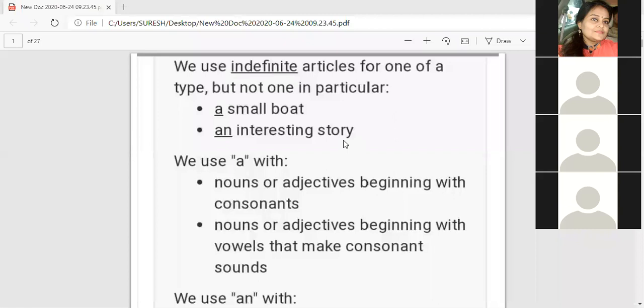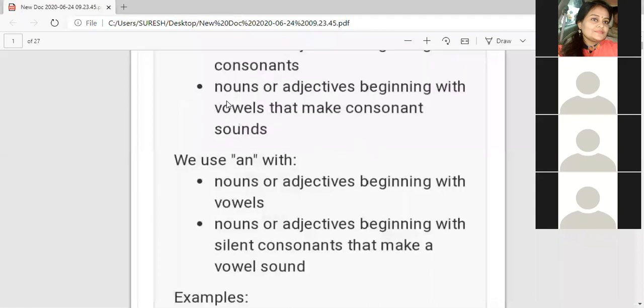You all know it. Next is nouns or adjectives beginning with vowels that make consonant sounds. I have told you several times you will have to follow the initial sound, whether it is a consonant sound or a vowel sound. If it is a vowel sound, only then will we put an there. Okay.